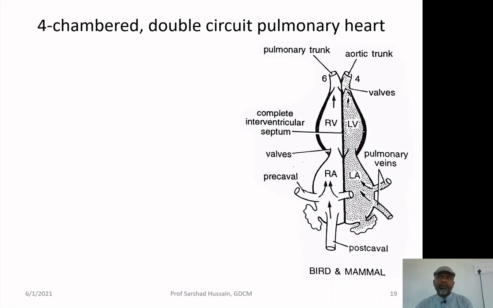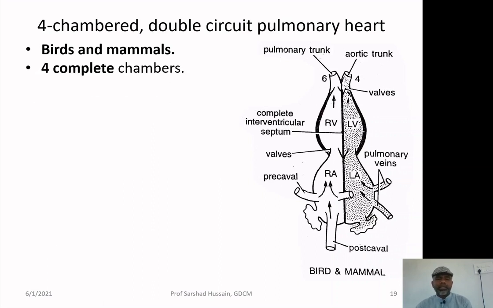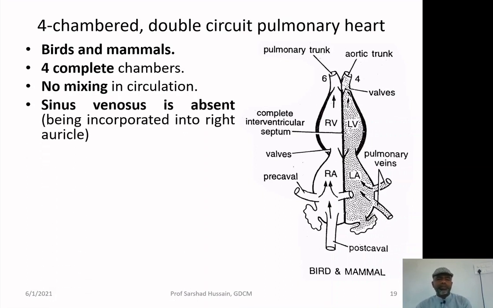Now, let us look at the final evolution of the heart. The heart in the birds and the mammals has reached the main 4 chambers. Main 4 chambers means 2 auricles and 2 ventricles. The condition is present in birds and mammals. There is no mixing of circulation at all. Oxygenated blood is totally separate and deoxygenated blood is totally separate.